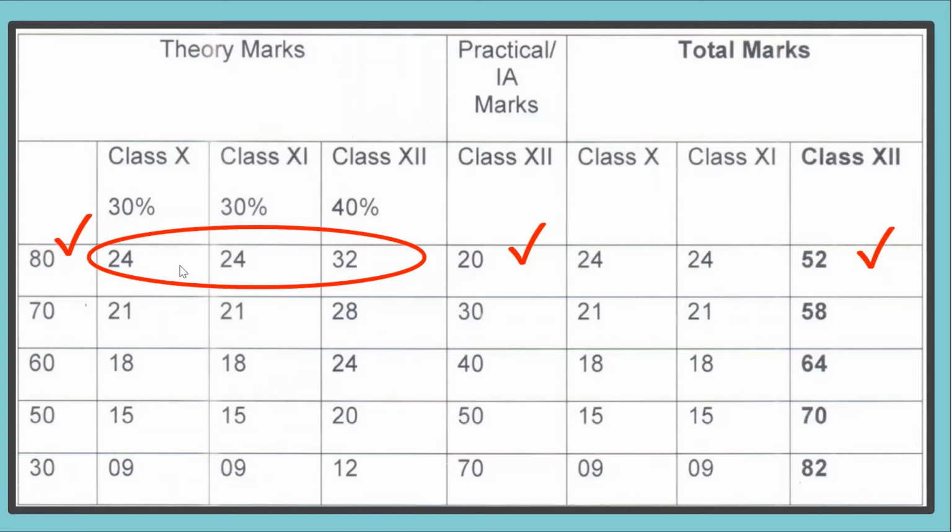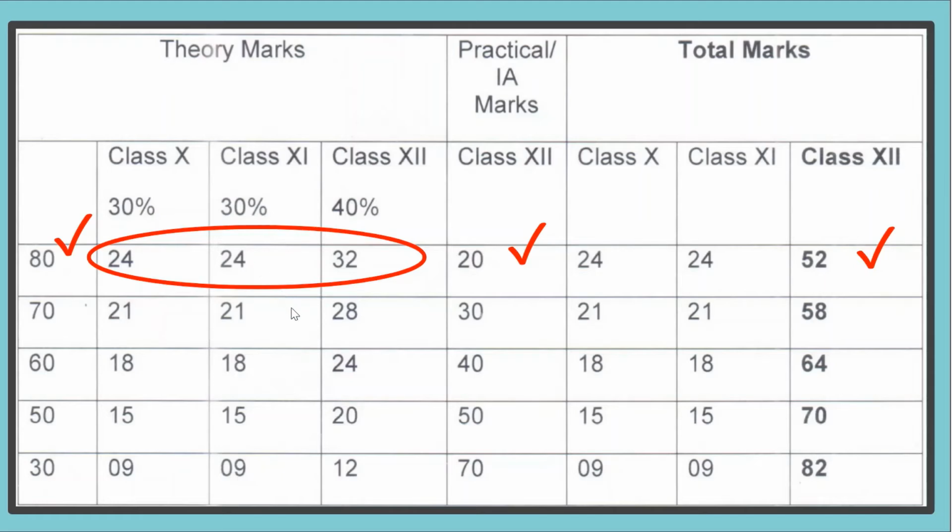Similarly, for any other subject, let us suppose English, which is a language you studied in 10th also, those marks will be taken directly from class 10th as a 30% weightage. But those subjects which were not there in class 10th will be taken on the basis of the average of the best 3 subjects of class 10th.